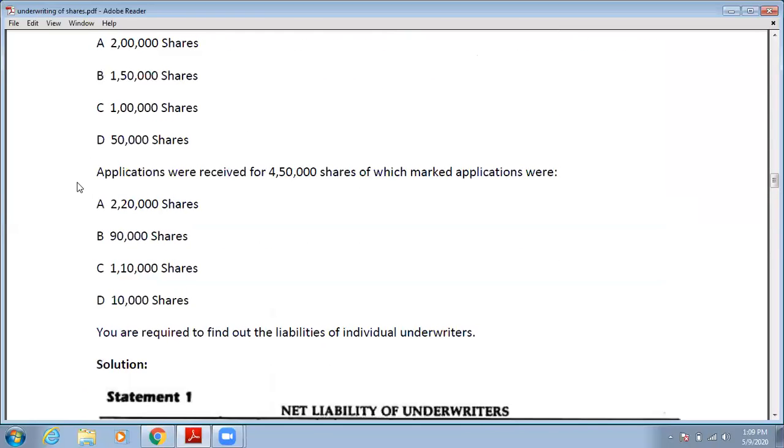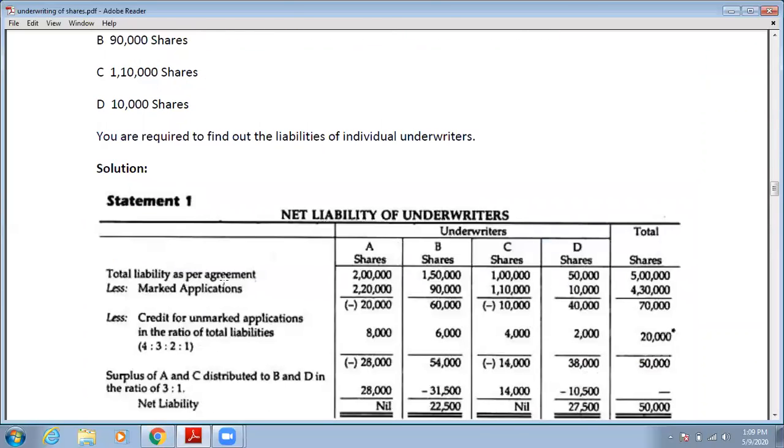Now we list the marked applications. Marked application is 2,20,000 in A's case, 90,000 in B's case, 1,10,000 in C's case, and 10,000 in D's case. So 2,20,000, 90,000, 1,10,000, and 10,000. That total marked application is 4,30,000. Then we subtract from the gross liability: 2,20,000 from 2 lakh, that is minus 20,000, then 60,000, minus 10,000, and 40,000.